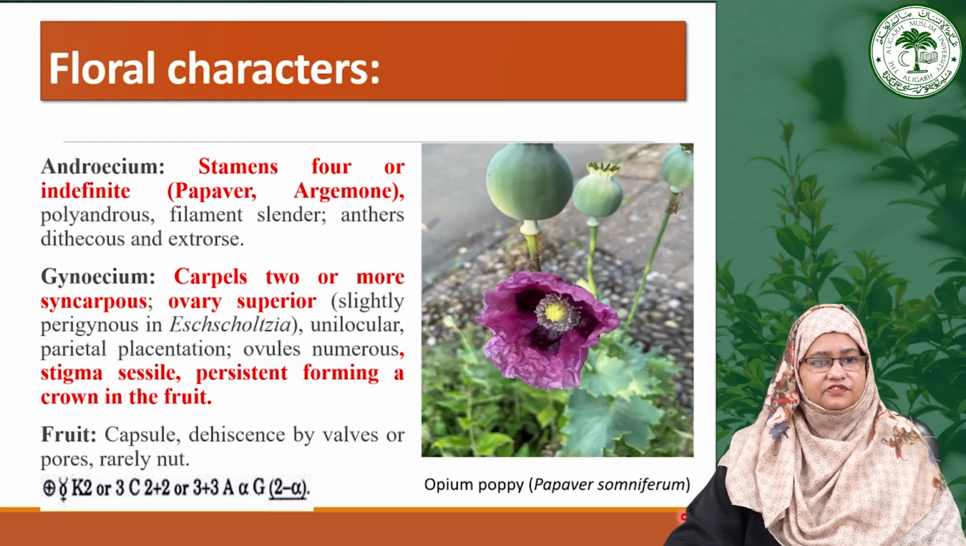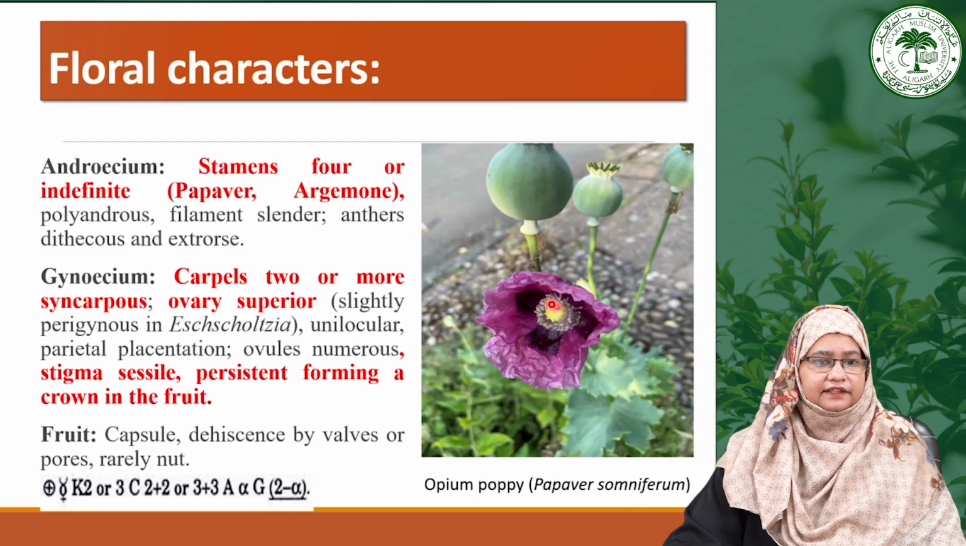Here in this image you can see there are multiple stamens in the androecium as well as a syncarpous gynoecium made up of many carpels, and this is the fruit of the opium poppy, which is a capsule, and this is the opium poppy plant.